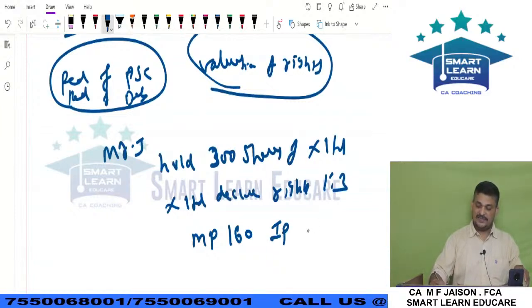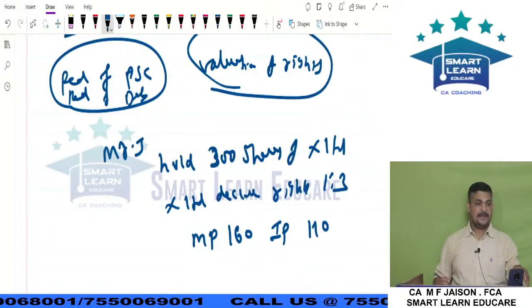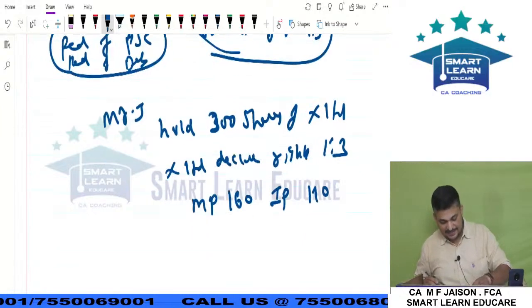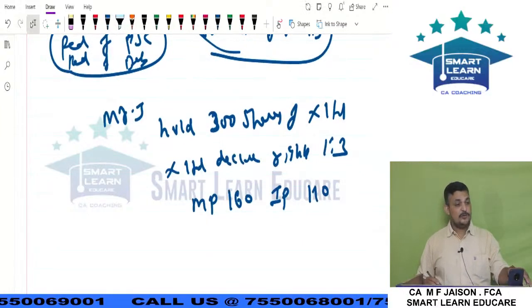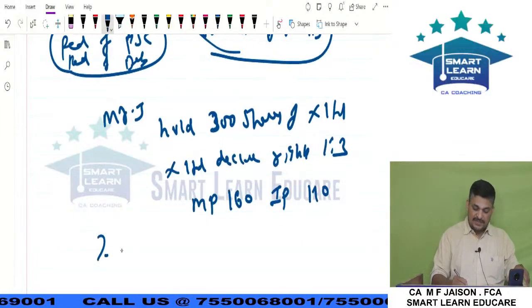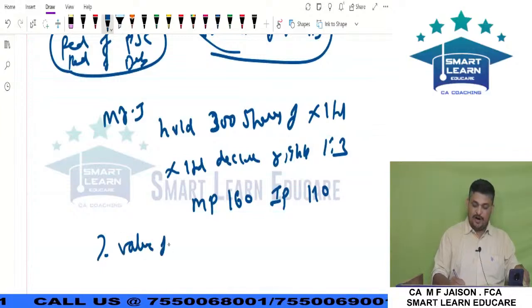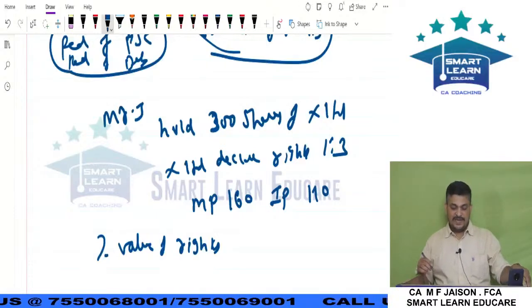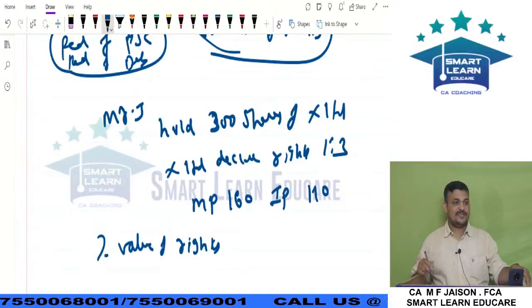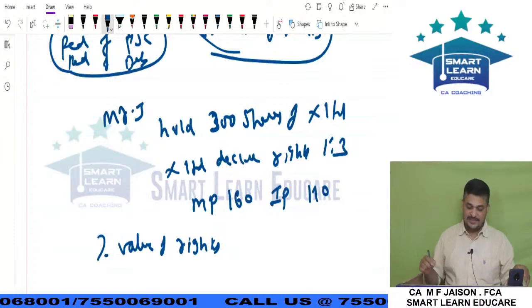Issue price is 110. The question is asking, what is the value of rights?